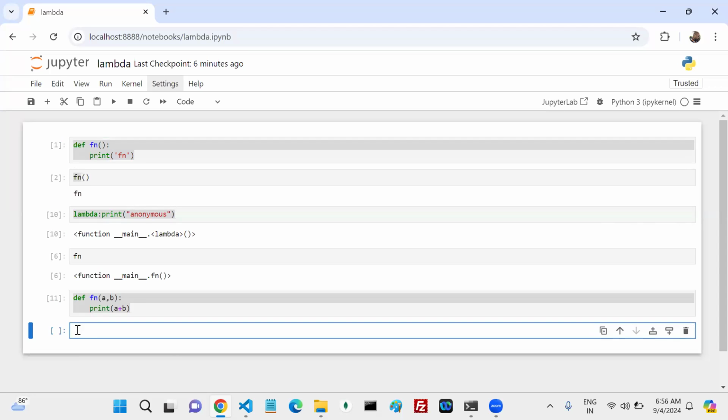First, def here. Come on, here what? Def here, what is the keyword? Lambda. Lambda. The next one is what?